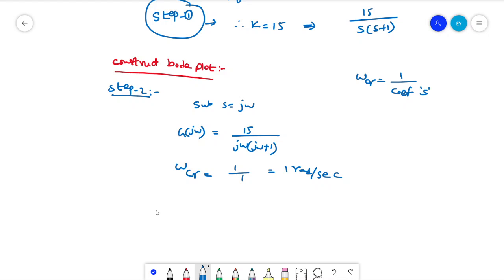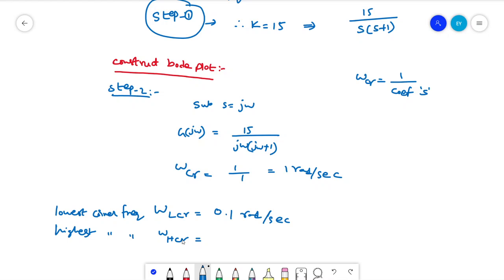So the lowest corner frequency omega LCR will be 0.1 radians per second, which should be less than this, and the highest corner frequency omega HCR: here the corner frequency is 1, so we have to take a frequency greater than this.